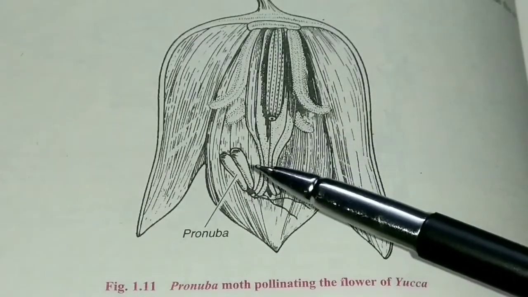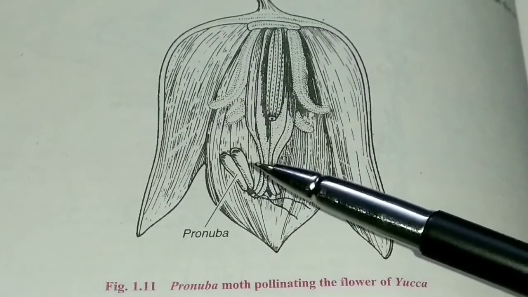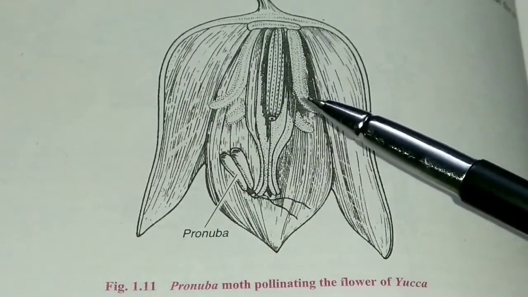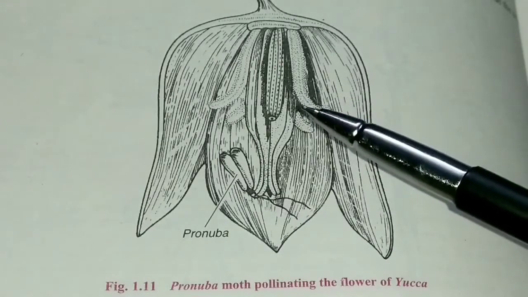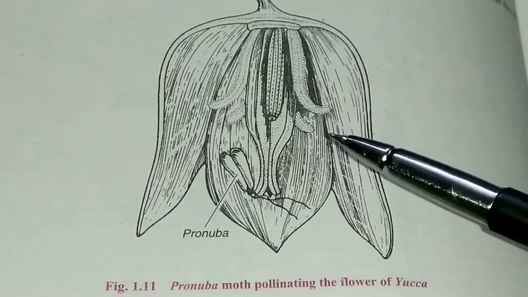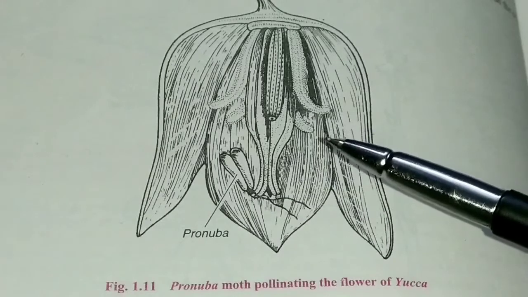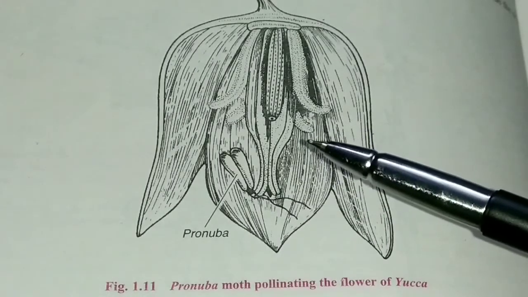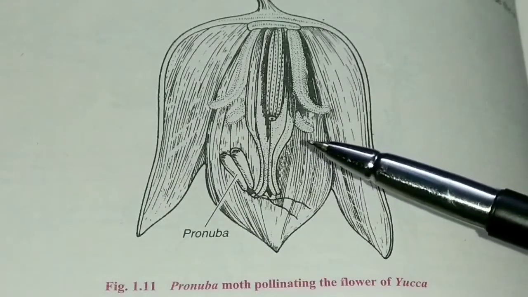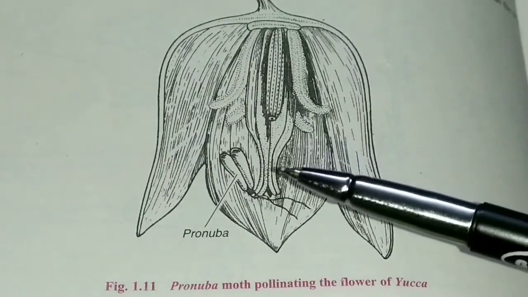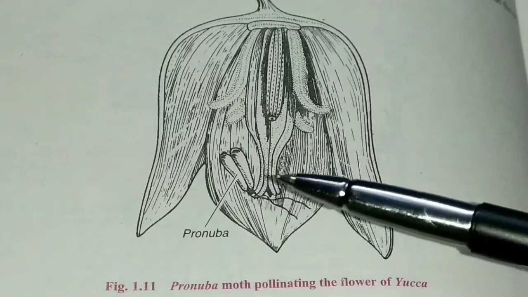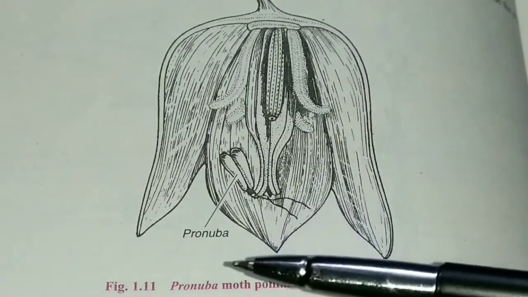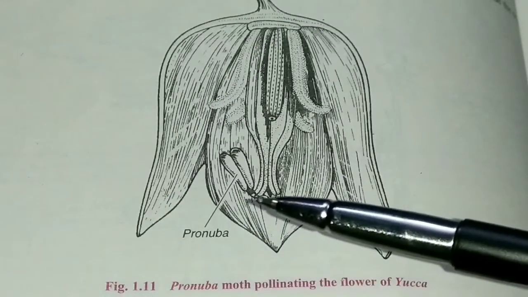The moth deposits its eggs in the locule of the ovary, and the flower in turn gets pollinated by the moth. The larvae of the moth come out of the egg as the seeds start developing. In this way, the yucca flower is pollinated by the Pronuba moth.